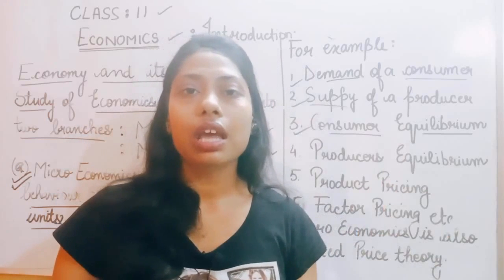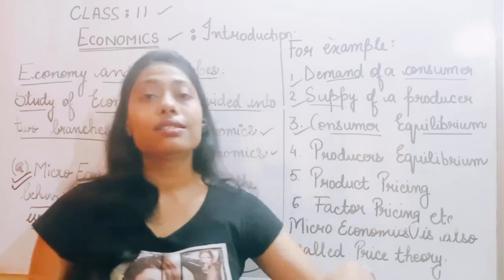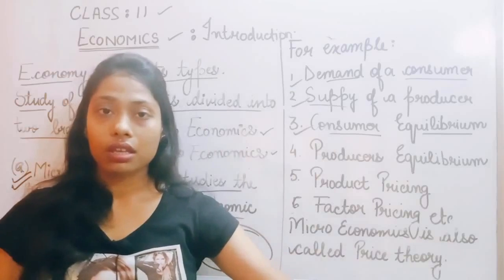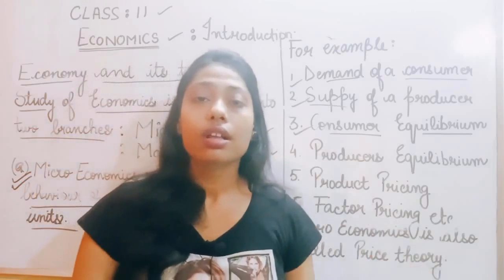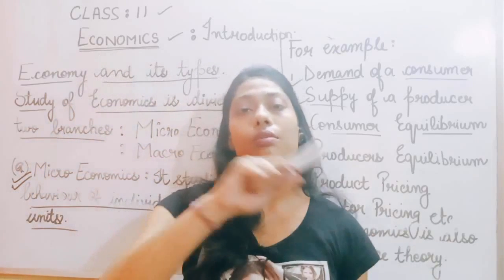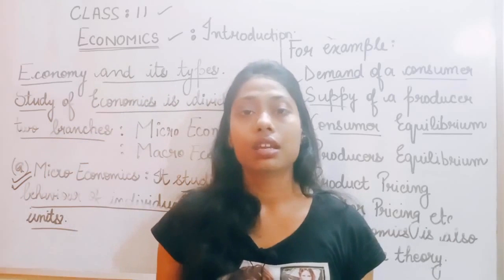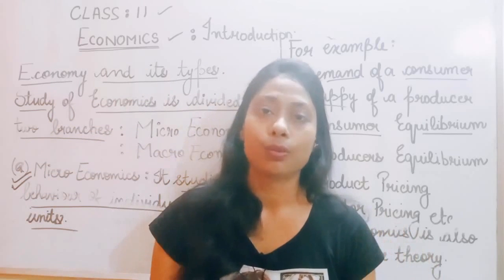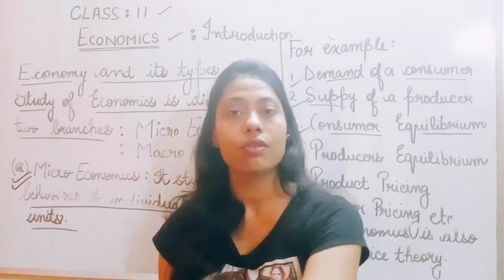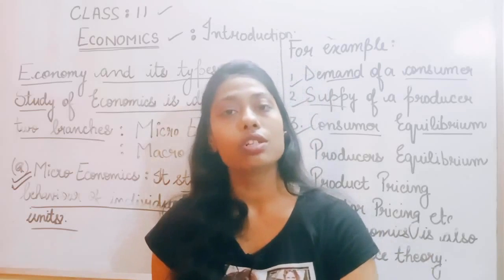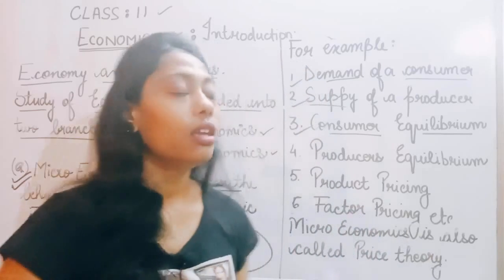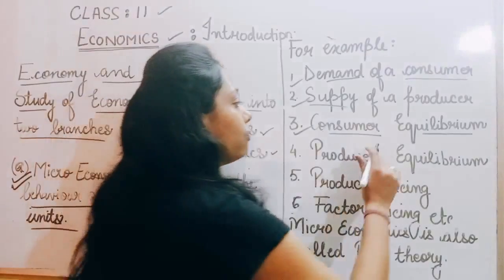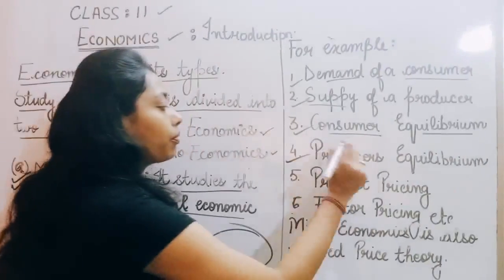In a meaning, I can say that if he is spending something, if he is doing an expenditure, that expenditure should be equal to the product that he is getting. Equal in the sense of the value. The value that he derives from the product should be equal to the money spent by him. Then only we can say that he has achieved consumer equilibrium.